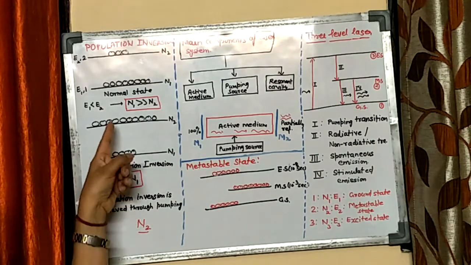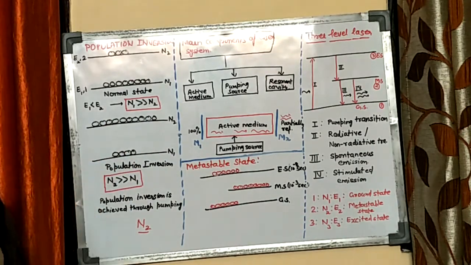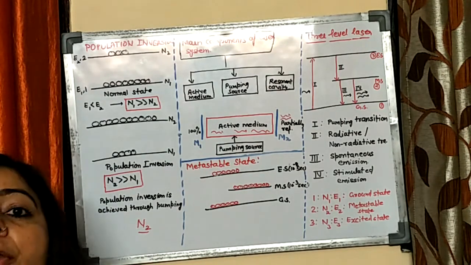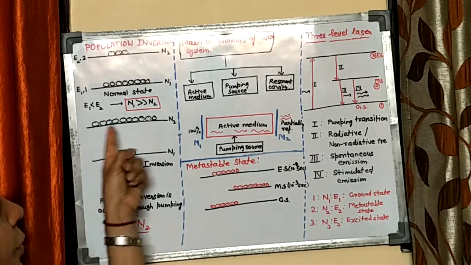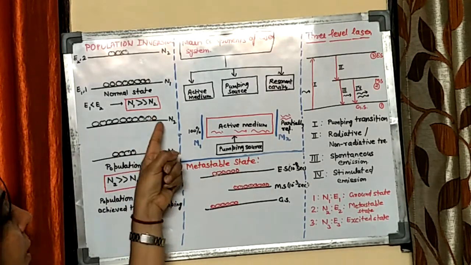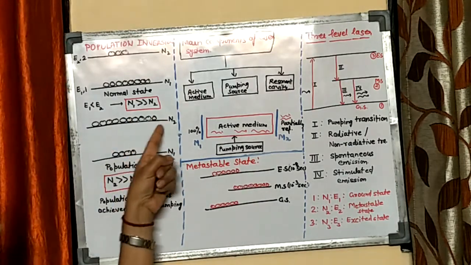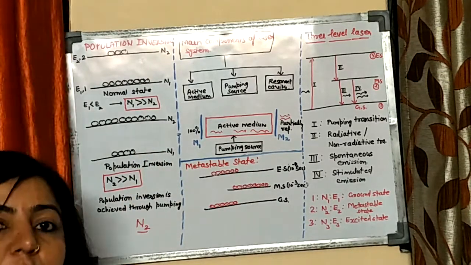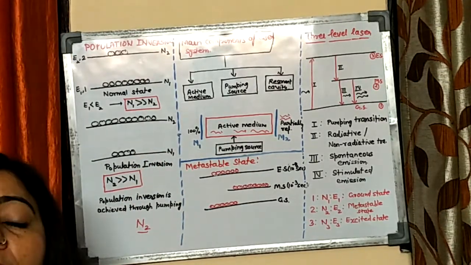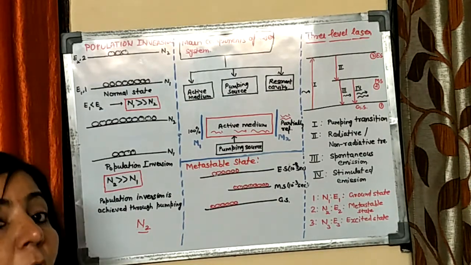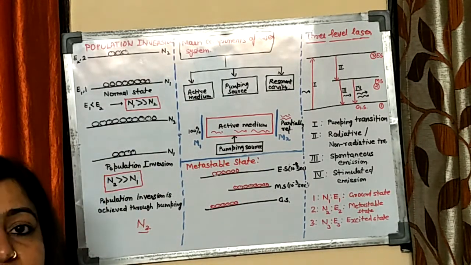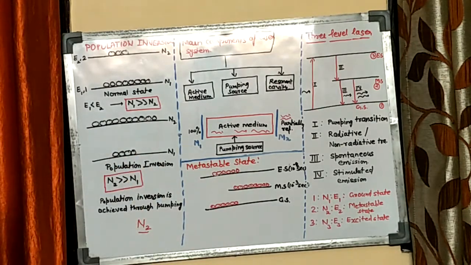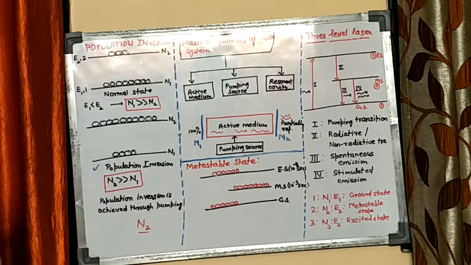Now the second point: in order to amplify light, since stimulated emission is responsible, and to get stimulated emission, you should have more atoms in the excited state. When you have more atoms in excited state 2 as compared to state 1, that particular state is known as population inversion. It means you can amplify light using a laser only if you have more atoms in the high energy state as compared to the ground state. So this is the principle of laser action. This population inversion is known as the principle of laser action.